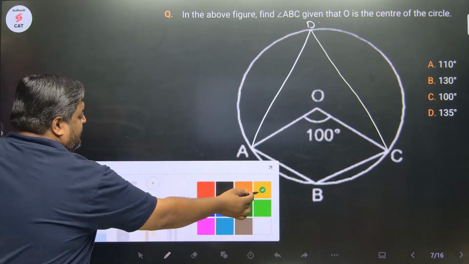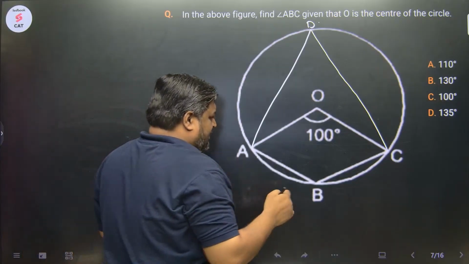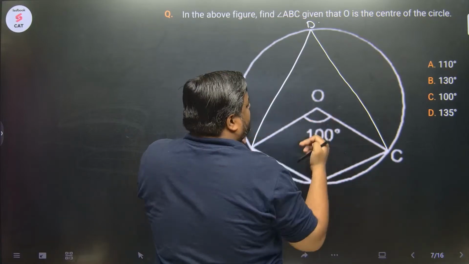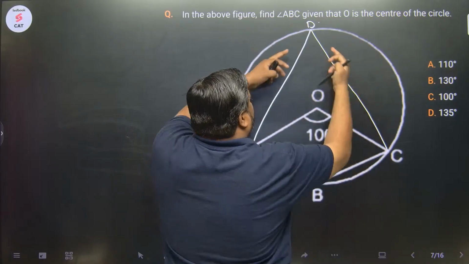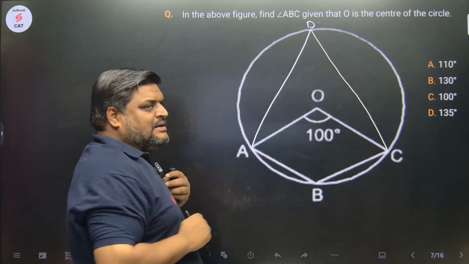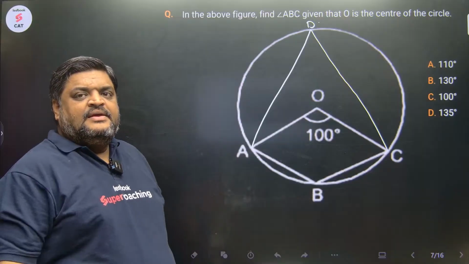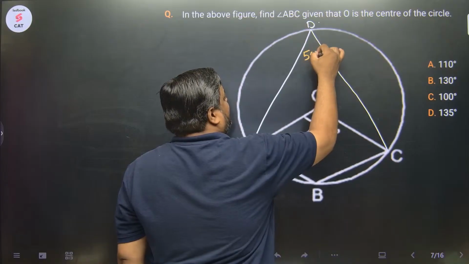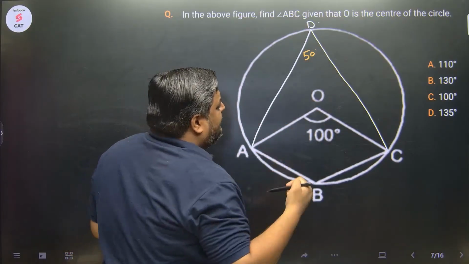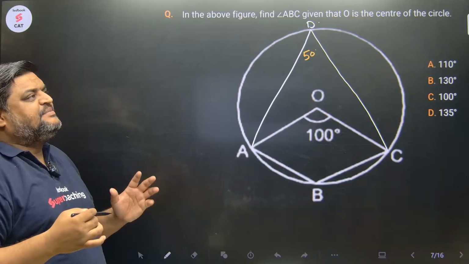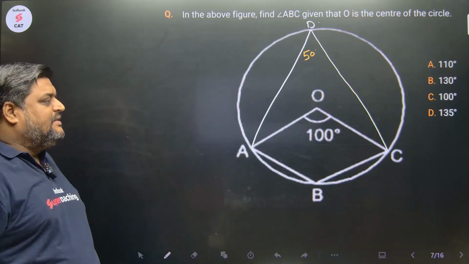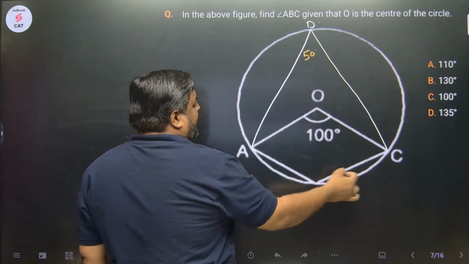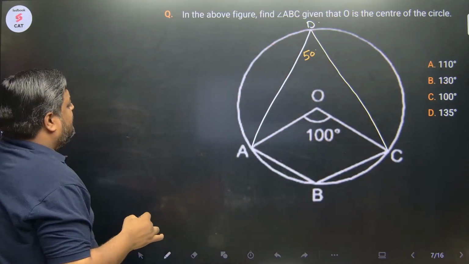Now we know that if there are 2 points on the circumference, the angle at the center is 2 times the angle subtended by it on the arc in the same segment. So if this is 100, this would be 50. And if this is 50, ध्यान से देखो, ABCD is a cyclic quadrilateral.